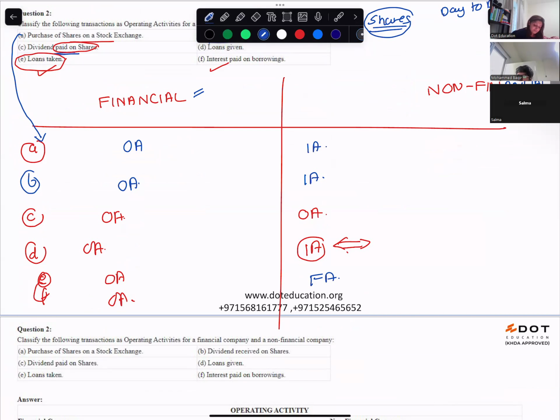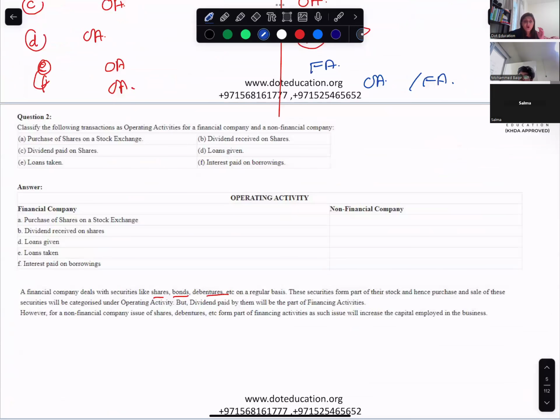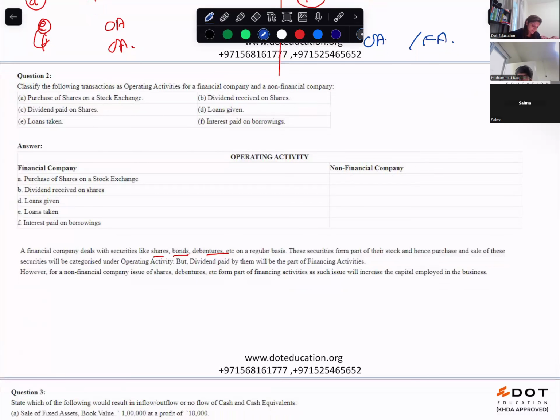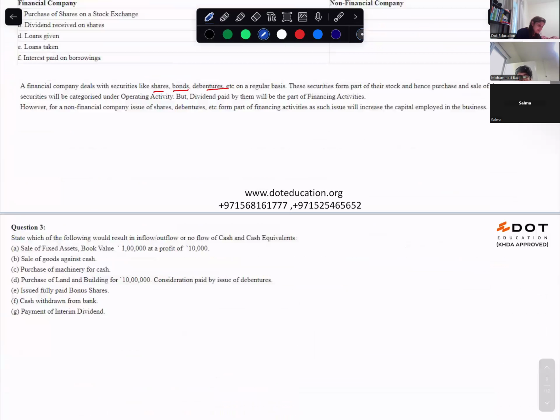And interest on loan will be again financing, or are we paying interest? Activity is not classified based on paying or receiving. It is classified based on investing, or taking money, or day-to-day business operations. Am I clear? Try this question.